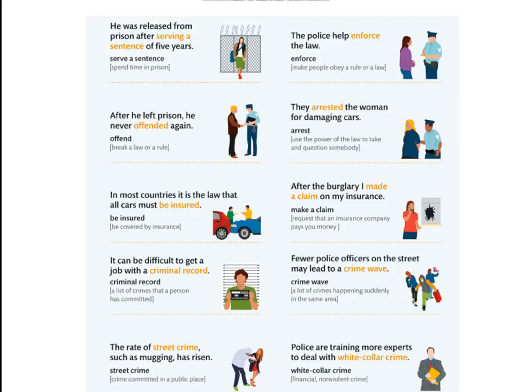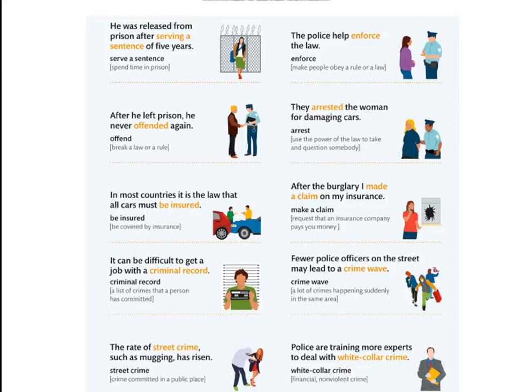In most countries, it is the law that all cars must be insured. To be insured is to be covered by insurance. It can be difficult to get a job with a criminal record. Criminal record is a list of crimes that a person has committed.